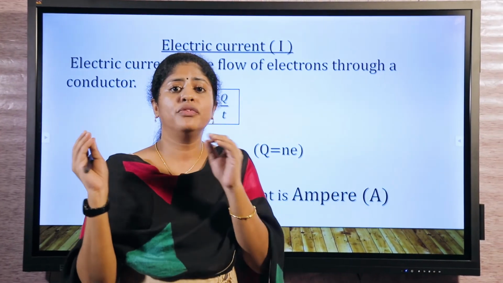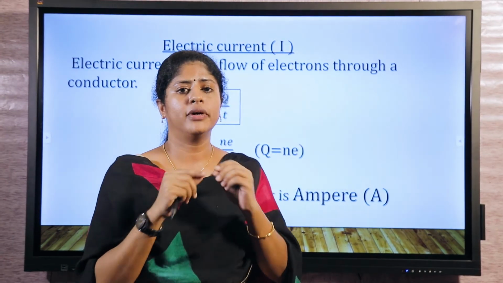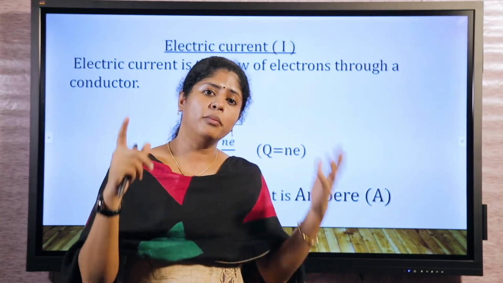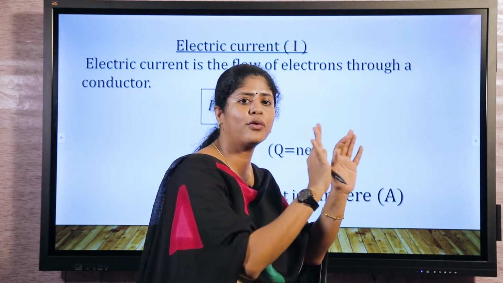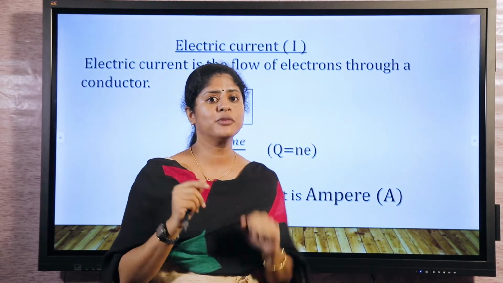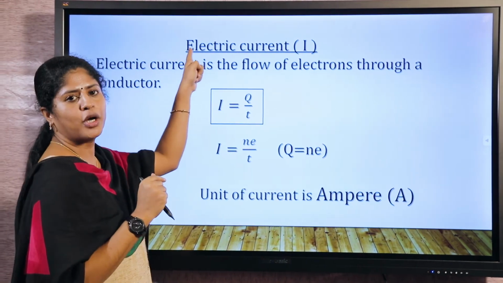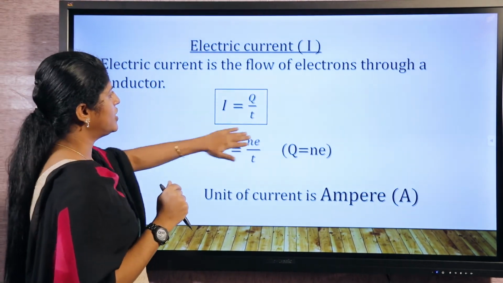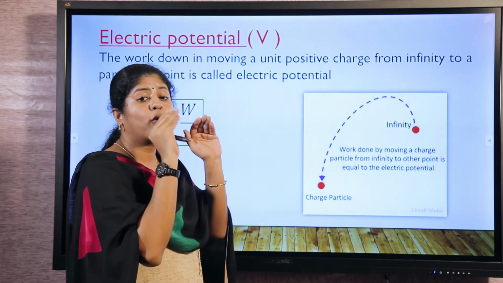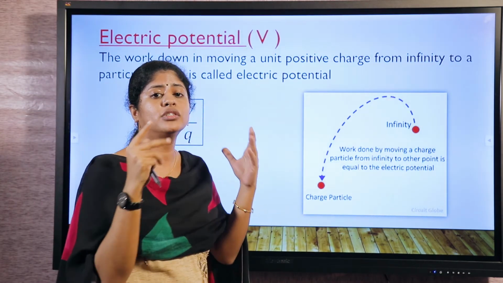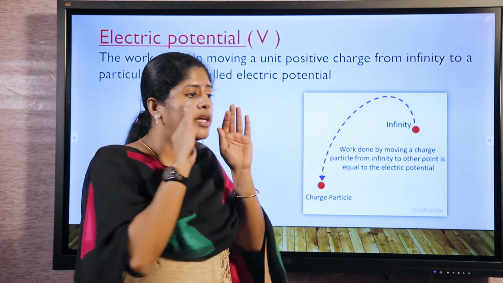So charges will not flow without any help. In conductors, there are so many electrons, but with some help, somebody needs to push the electrons in a conductor. Who helps for that? That is electric potential. Electric potential is required to move a charge. Then what is potential? A push is needed.